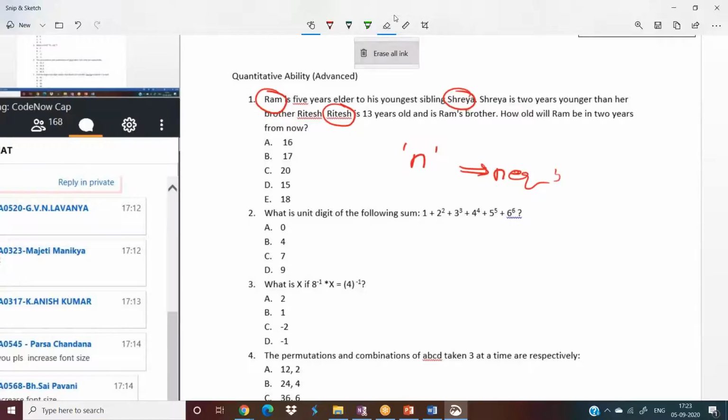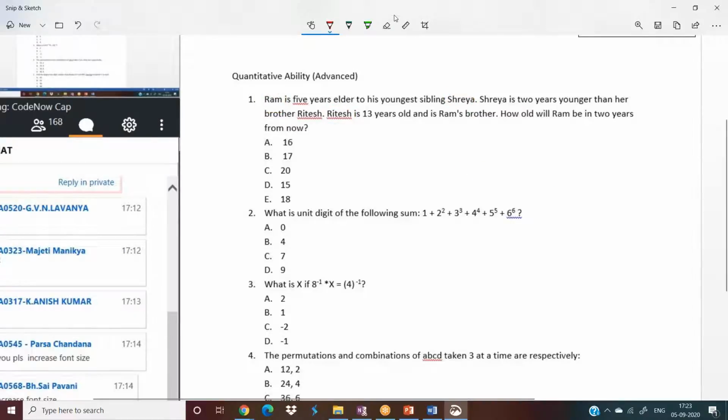Guys, be clear. I'm going to cover all the concepts. Whatever the concept we get in middle, I'll explain that concept. Here it is a company specific training, remember. I'm not going to train you particularly on only time and work, only on ages, only on equations. No, you will get everything.